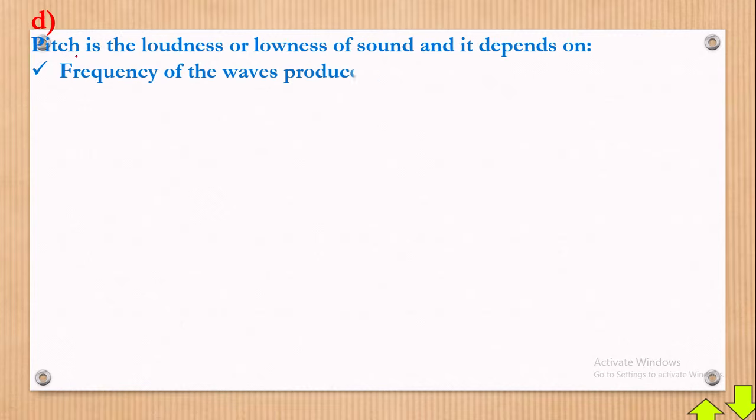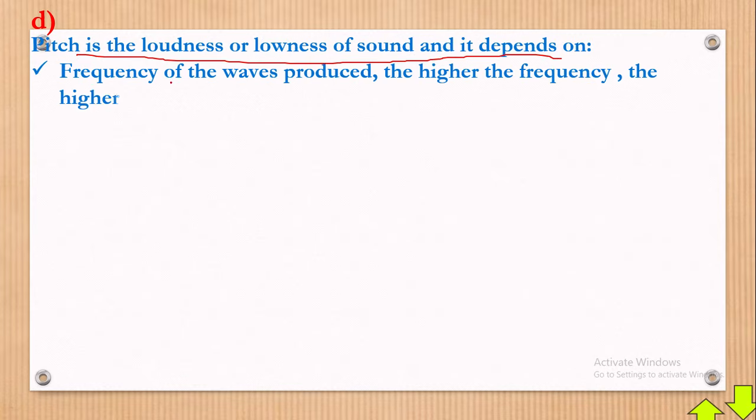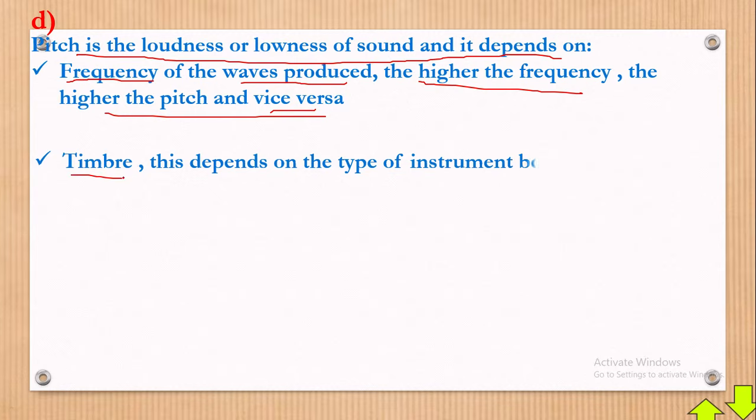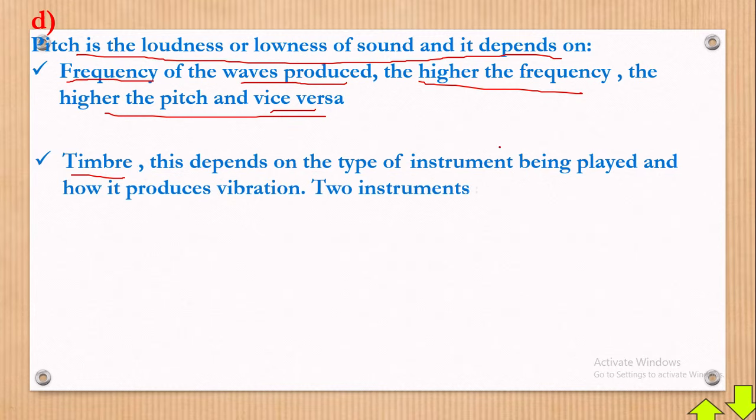Pitch is the highness or lowness of sound, and it depends on frequency. The higher the frequency produced, the higher the pitch, and vice versa, meaning the lower the frequency, the lower the pitch. Now that's about that. Another aspect of sound is what we call timbre. Timbre depends on the type of instrument being played and how it produces vibration.